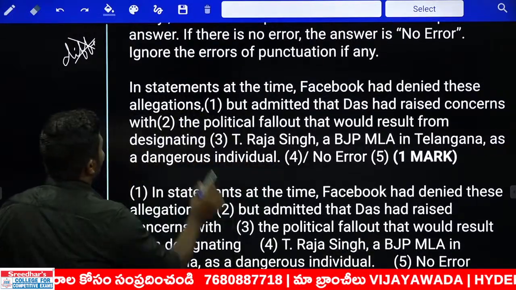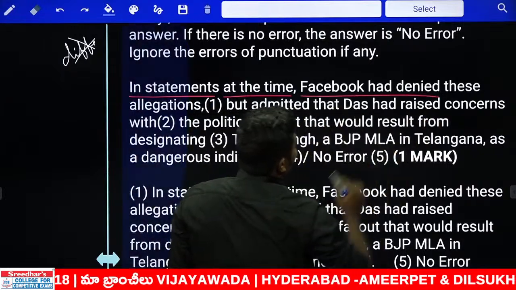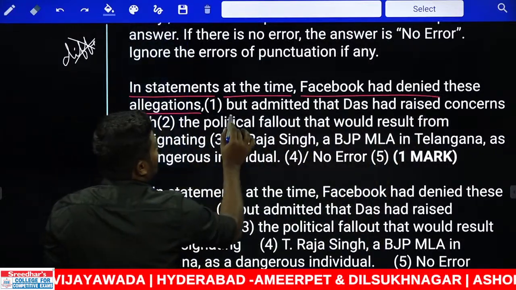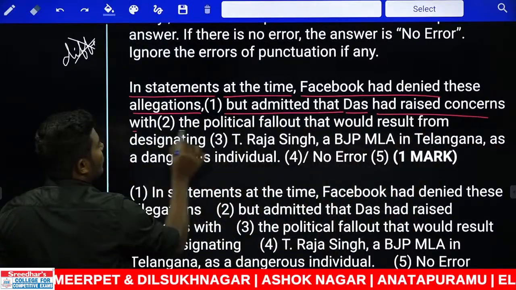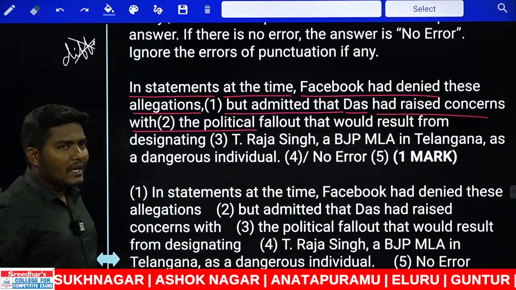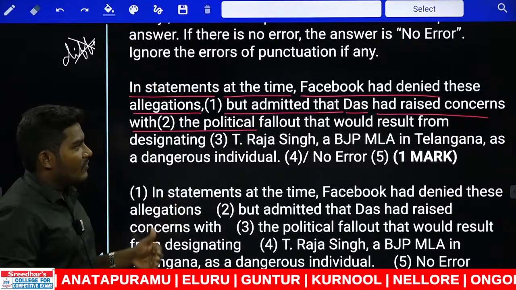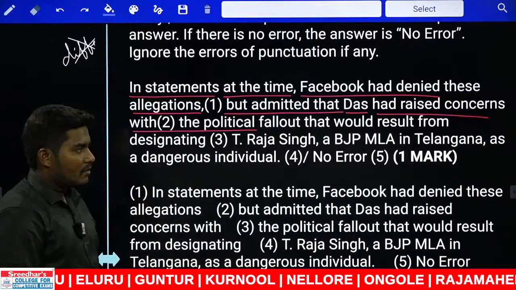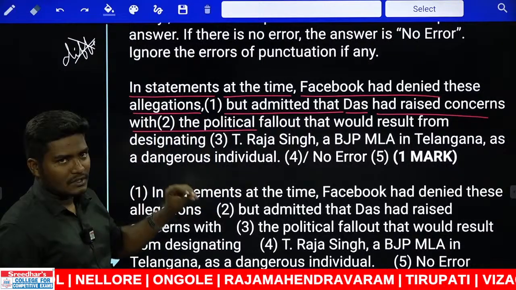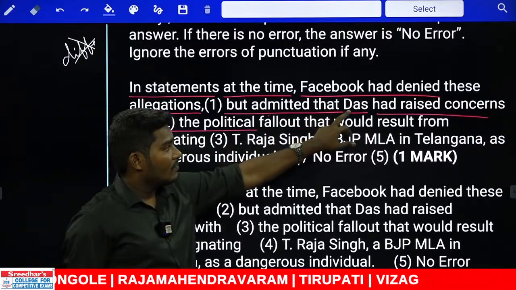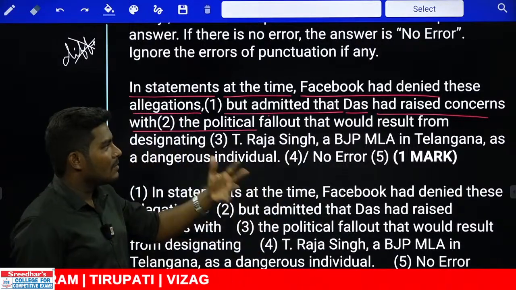Another error. In statements at the time, Facebook had denied these allegations but admitted that Das had raised concerns with the political fallout. You raise concerns, you raise some questions, you raise some doubts with someone or against someone. Look at the sentence again. In statements at the time, Facebook had denied these allegations, but Facebook again admitted that this guy, Das, had raised concerns. He raised some problems, some worries, some concerns.